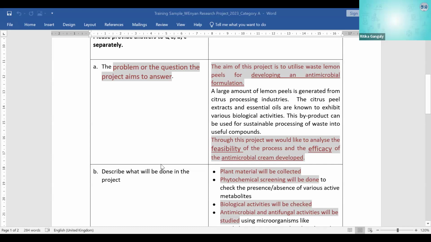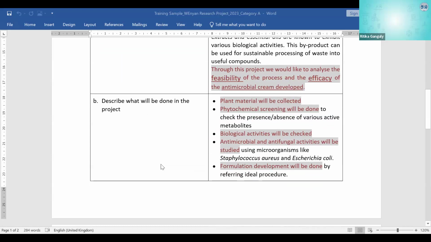Adequate amount. Describe what will be done in the project. Bullets, in order of doing that experiment. I will do this experiment first. It's understood that the results from this experiment will go to tell you whether the second experiment you should do or not, or you should go back to the books and find answers and do something differently. All right. So write everything that you have to do, first of all, in bullets in order of when they're going to get done.